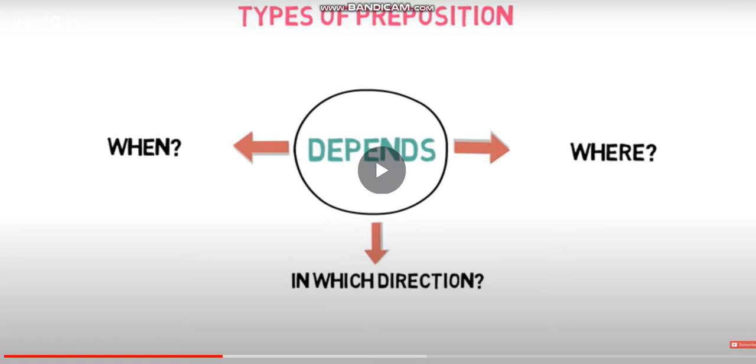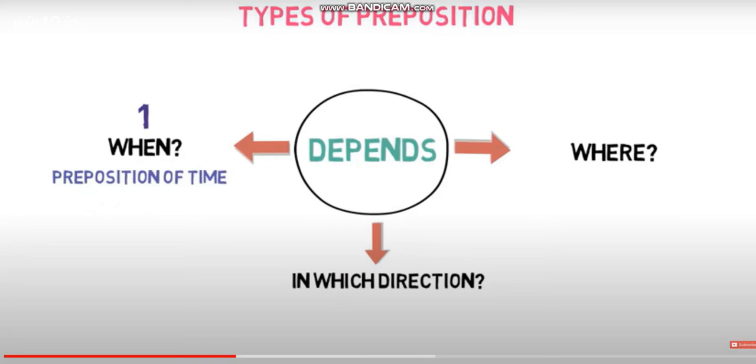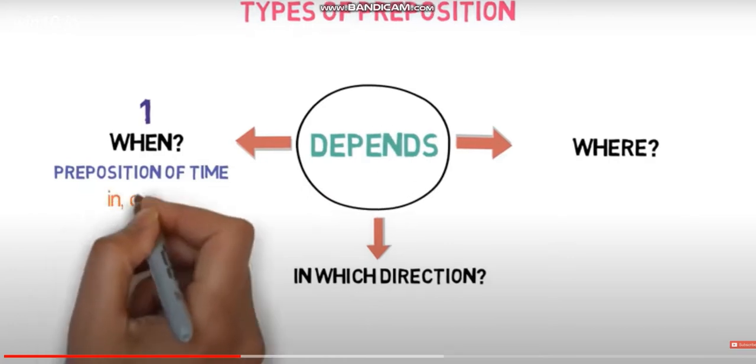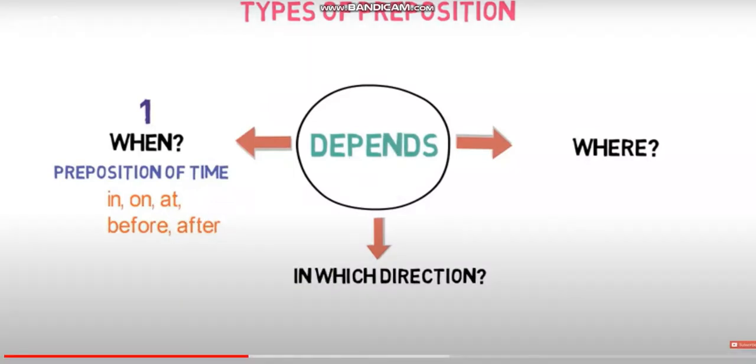We'll learn about it. The prepositions that describe when an event happened are defined as prepositions of time. Yes, they are known as prepositions of time. So anything which answers the question when shows the preposition of time. Examples of them are in, on, at, before, after. So what are the examples? In, on, at, before, after show the preposition of time, that is when. Let's look at some sentence examples to make things clear.